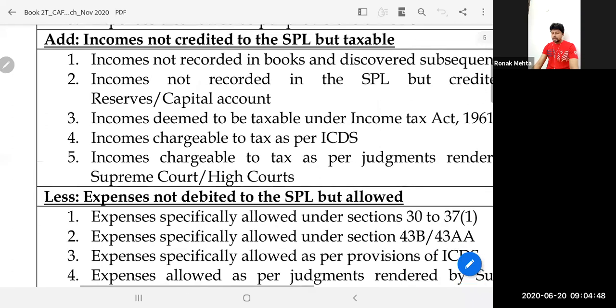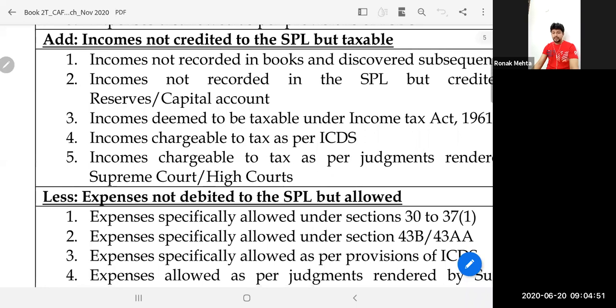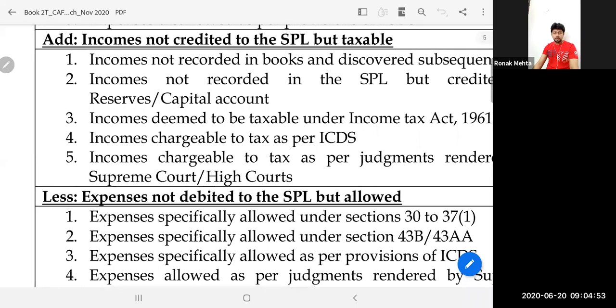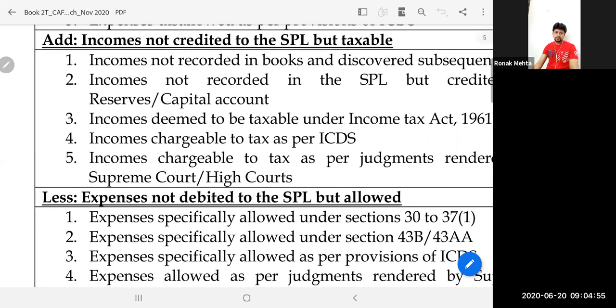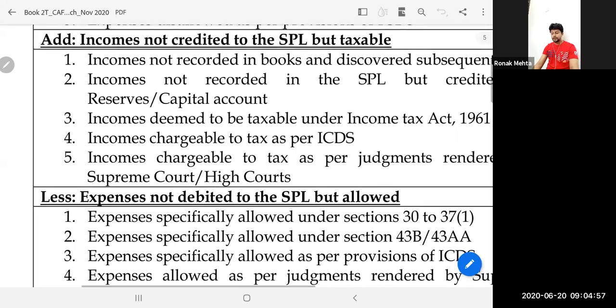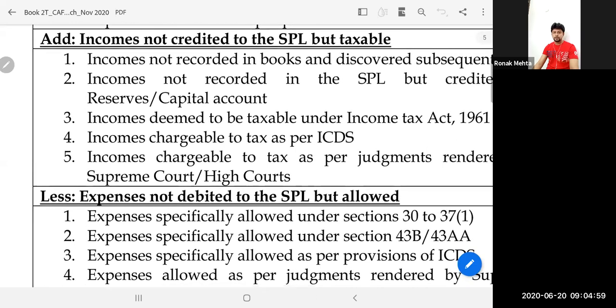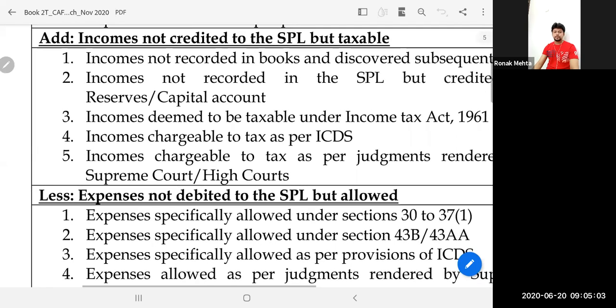Incomes which are not credited to the statement of profit and loss, but taxable. They are not recorded in the books itself, subsequently discovered. They are recorded in the books, but not in the statement of profit and loss. They are taxable as per ICDS. They are taxable as per some case laws.